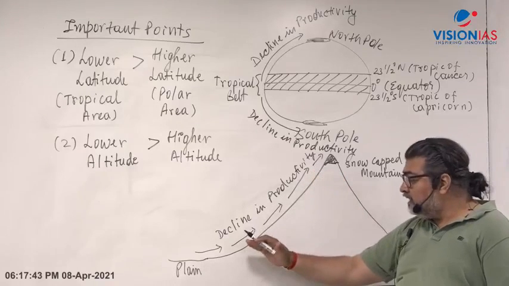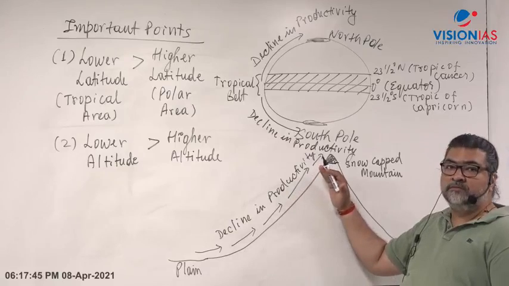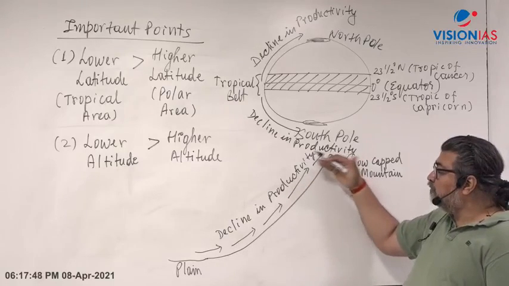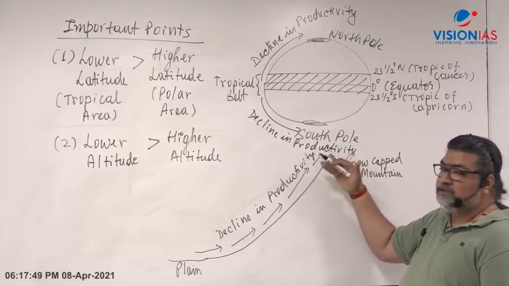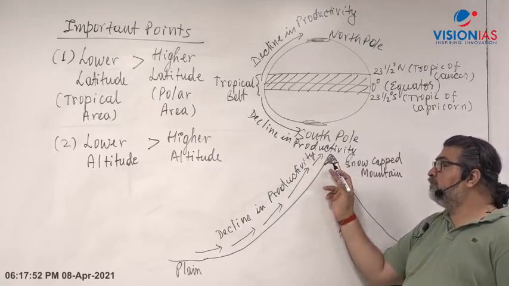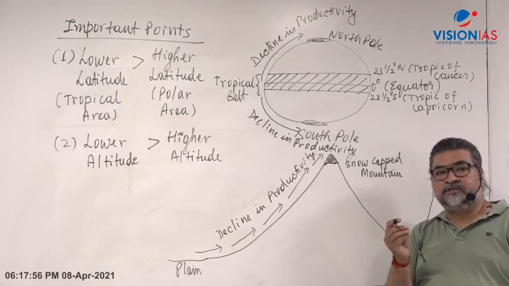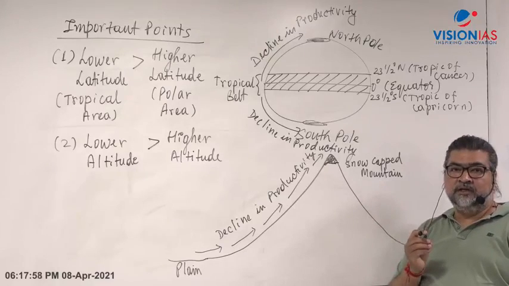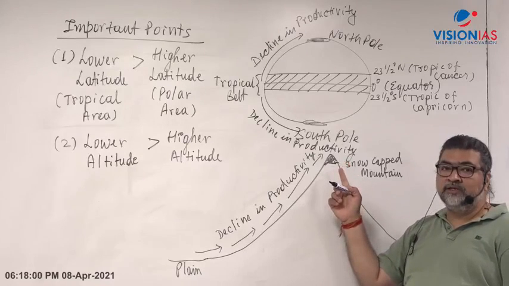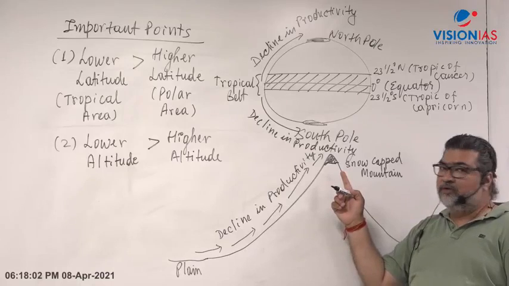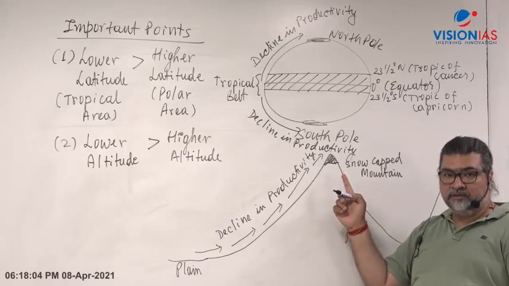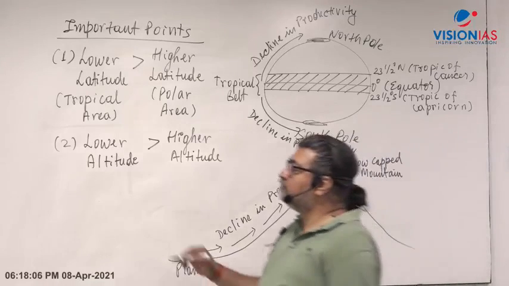So what do you find? Gradually there is a decline. But again, there is some sort of production because of photosynthesis. And where you have a snow-capped mountain, you find lichens and mosses. Those organisms are there. But we will not say zero. We will not call it a zero here. Right?